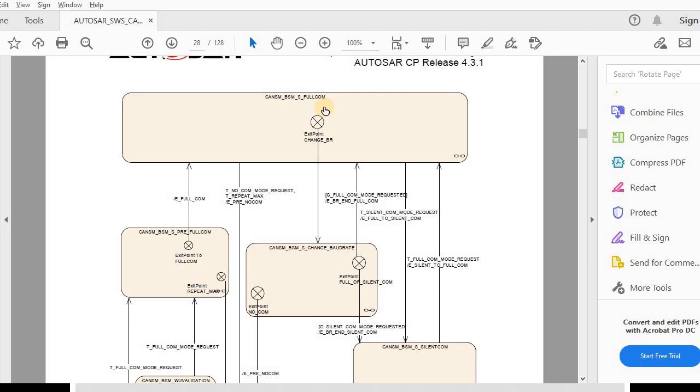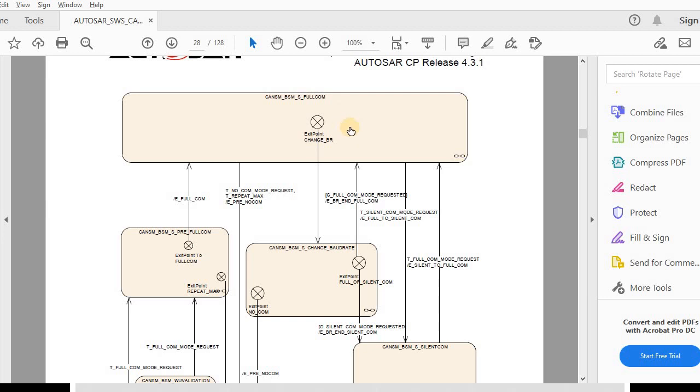That is, once CANIF gives a successful mode change request to CANSM, then from pre-full COM it will move to full COM. So the difference between full COM and pre-full COM is, in pre-full COM, the flow is from CANSM to CANIF. Once CANIF gives a successful mode change request to CANSM, then it will move to full COM.